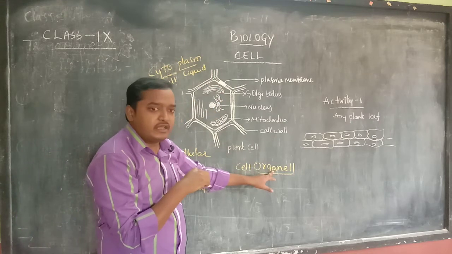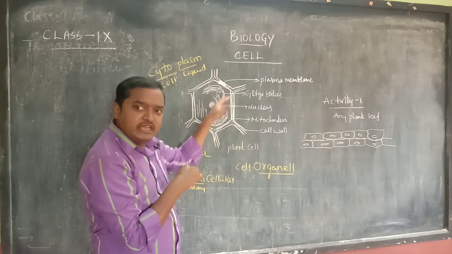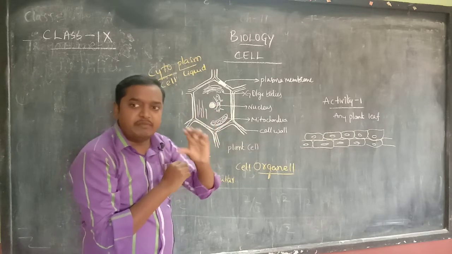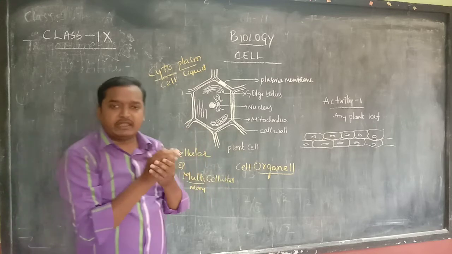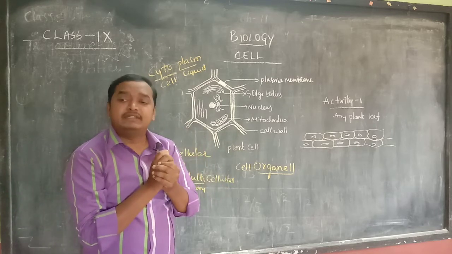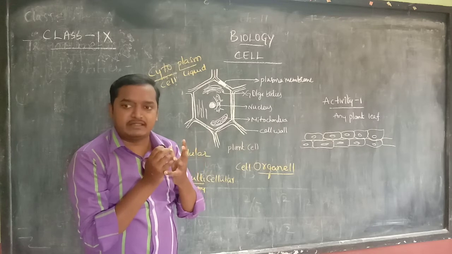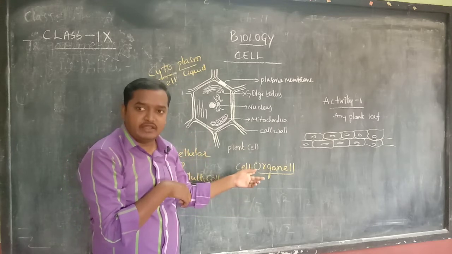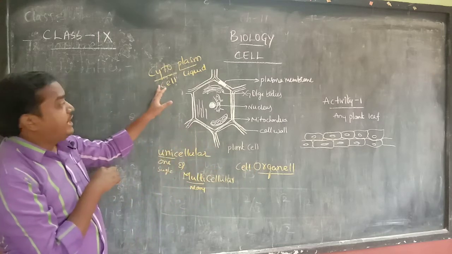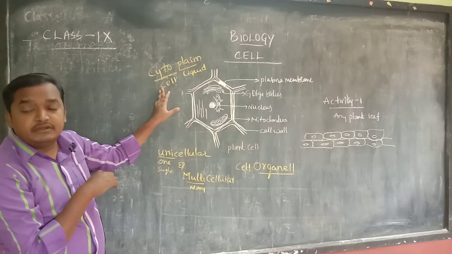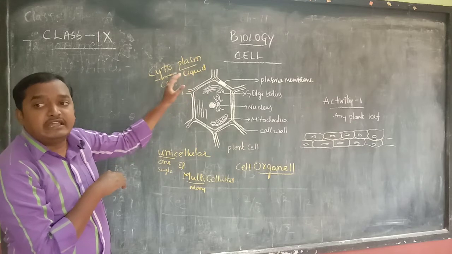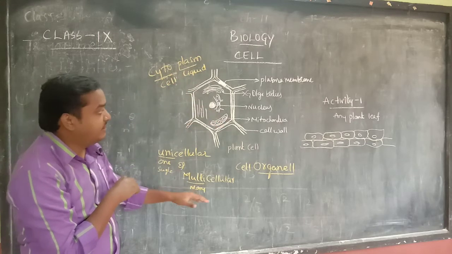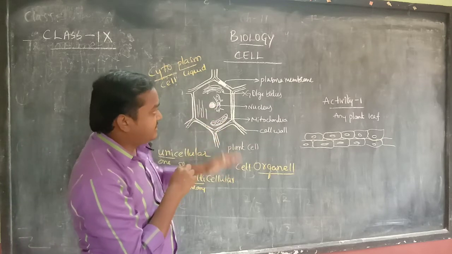Okay. These organelles, nothing but these, any of them are covered by one layer or two layers. For example, an egg is there. If we break it, what happens? Some liquid will come. That is cytoplasm. Suppose you just imagine like that. Inside, some parts are there. Those are called cell organelles. Cytoplasm means cell liquid, means the liquid which is present inside the cell is called cytoplasm. Okay. Now different parts are there.